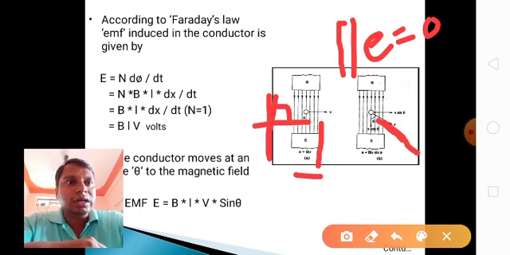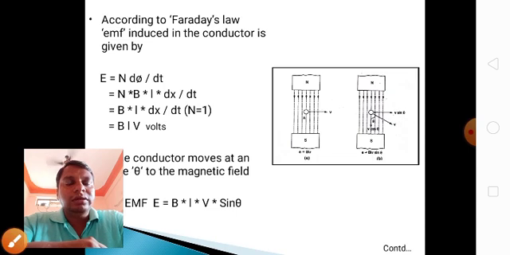Suppose theta is 30 degrees, sin 30; theta is 60 degrees, sin 60. So EMF is E equals BLV sin theta.